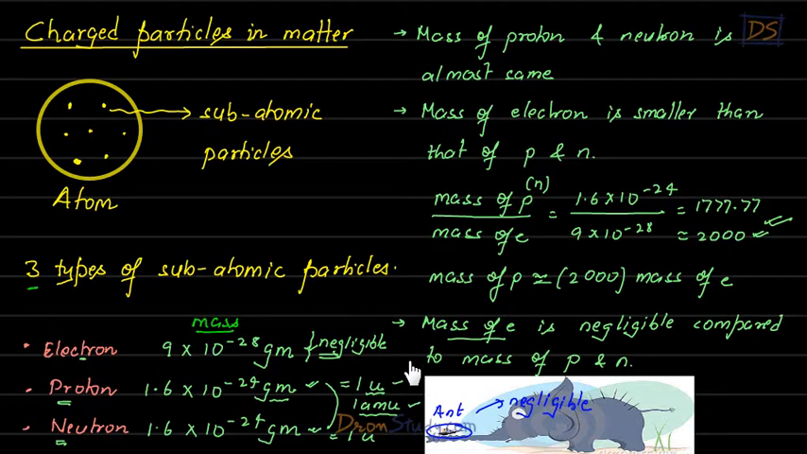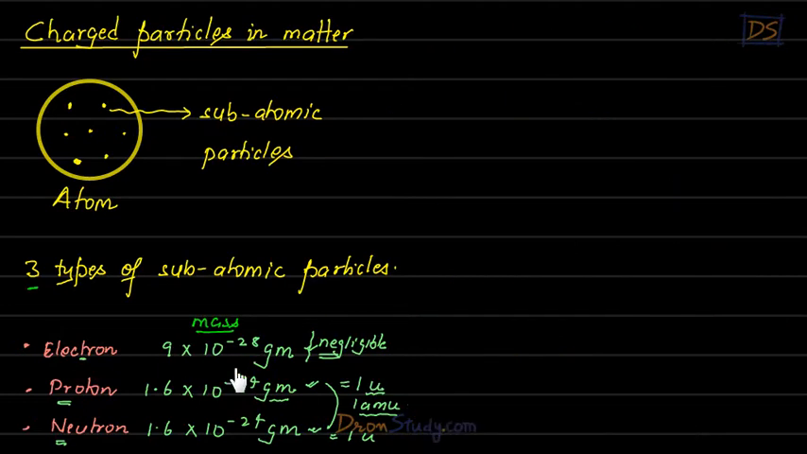So now let us move ahead. We have talked about mass of these subatomic particles. Now let us talk about charge of these subatomic particles. See, students, this electron, this small subatomic particle inside the atom, has negative charge on it. This proton has positive charge on it. And what about this neutron, students? This neutron has no charge on it.